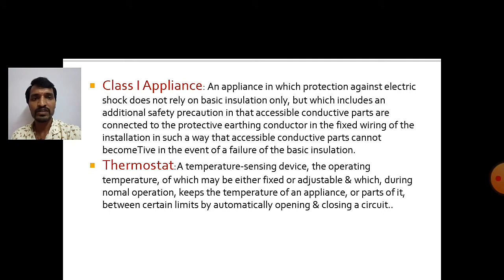If the appliance is constructed with any metal conducting part, it should be provided with a proper ground wiring. It should have an earth wire, so that the person operating the class 1 appliance is safeguarded from electric shocks and overcurrents.